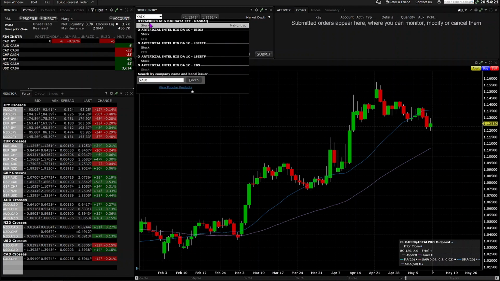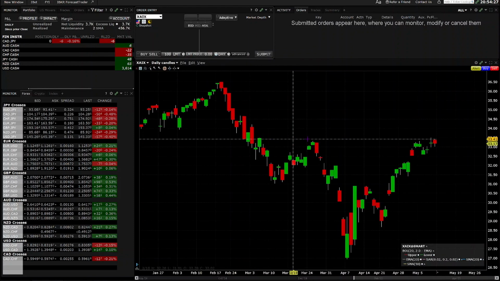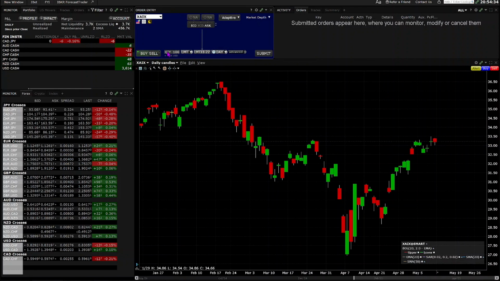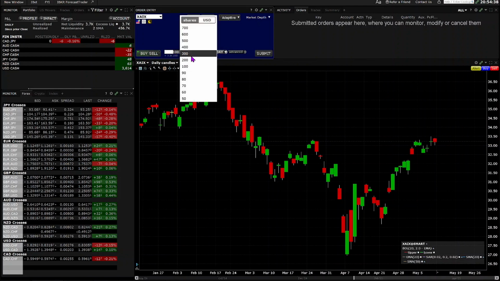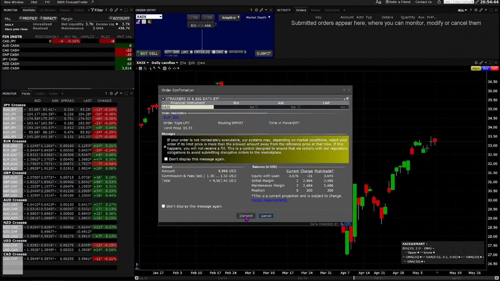It shows up here. Let's double-check the name. It's the right one, so I click on it. Here we can see the current price of the ETF, which is around $33, so everything looks good. I can choose the quantity I want to buy. Let's say 300 shares. Then I submit the order, and I transmit it to complete the purchase of this ETF.